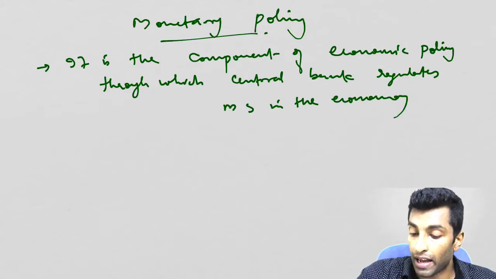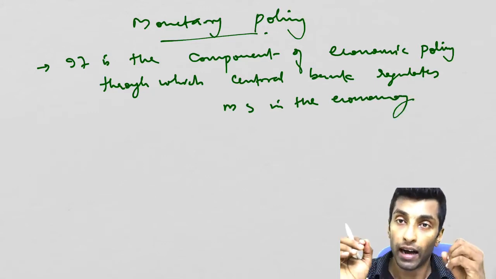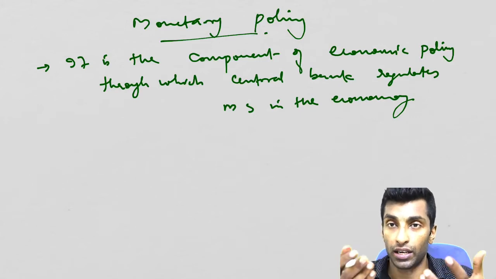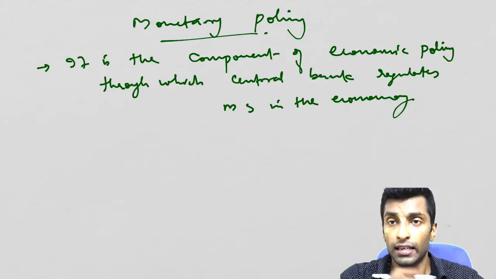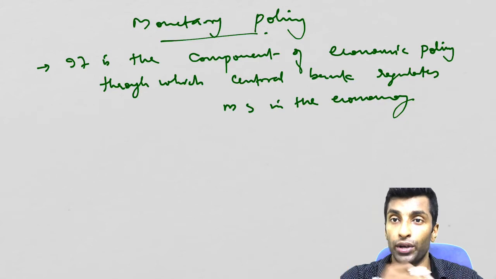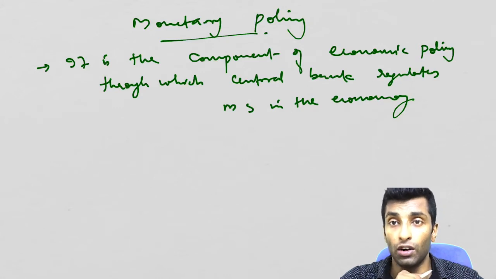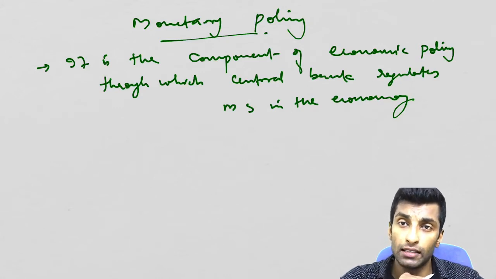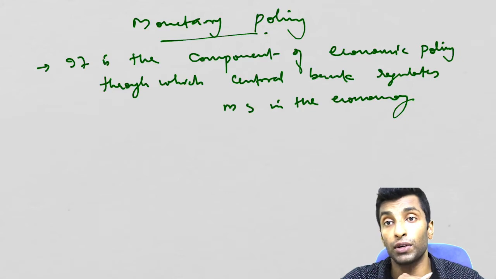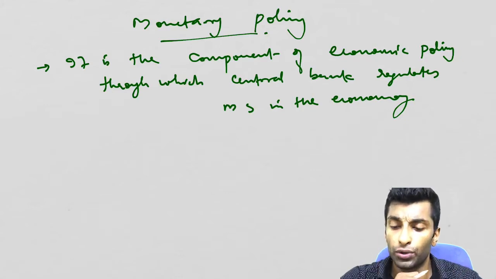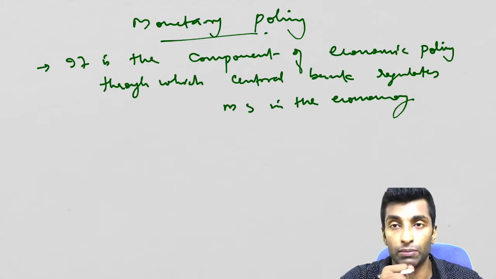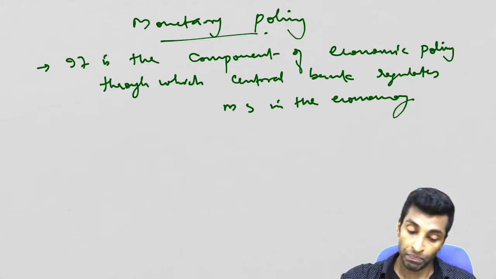Now how is the central bank going to regulate money supply? I'll tell you those measures. There are contractionary measures, there are expansionary measures, CRR, SLR, bank rate, reverse repo rate, marginal standing facility, open market operation, all these things are there. We will be discussing all about this, and we will also talk about qualitative measures. So today I'll start with quantitative measures. I'll complete that tomorrow, and we'll discuss qualitative measures later.